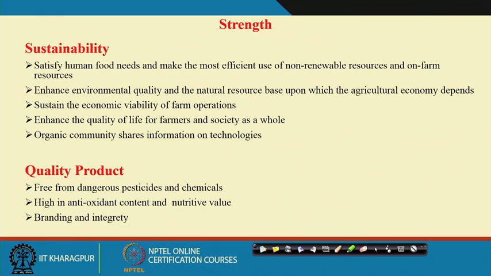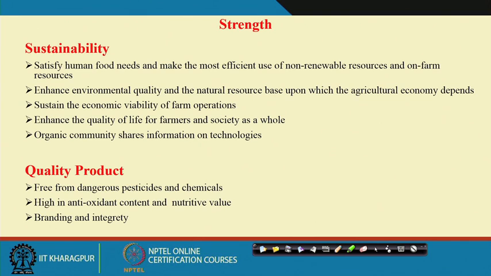Then, sustain the economic viability of farm resources. Through organic farming, as discussed as a strength, this should be economically profitable, and the economic viability of the farm operations is important. The farmers will be interested if they get good returns from their produce. Then enhance the quality of life of farmers and society as a whole.